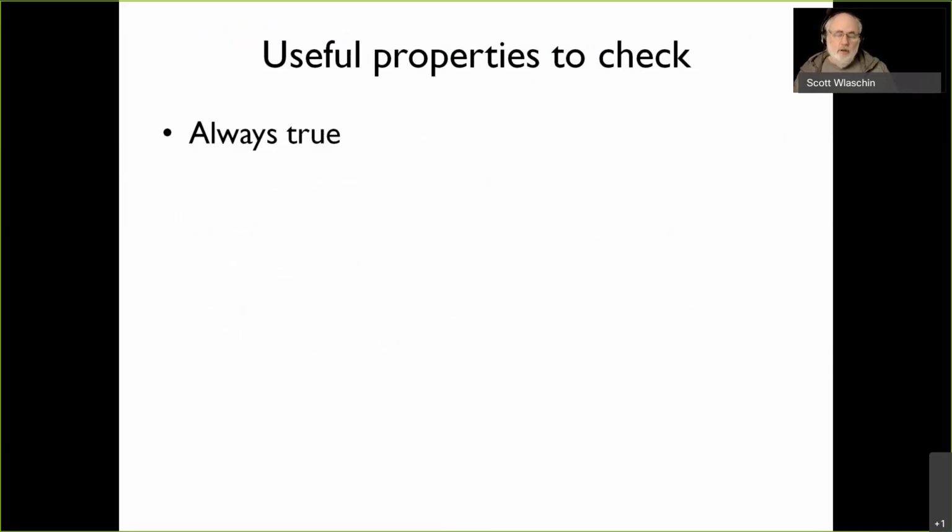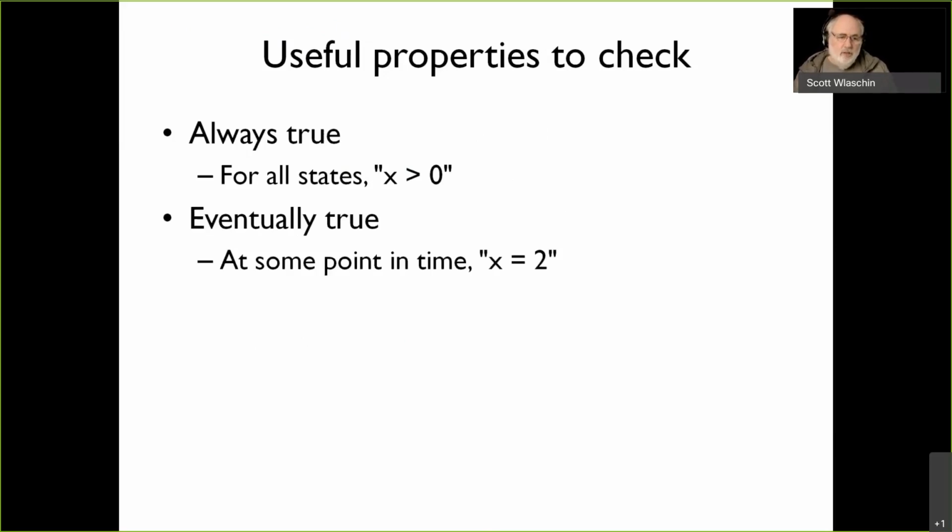Well, a very important property is that something is always true. Right? You want to make sure that in the queue case, the queue never goes below 0. In our count to 3 example, we could say that our number x is always greater than 0. It goes 1, 2, 3. If it goes below 1, something went wrong. Another useful one is something is eventually true. In our case, is it true that at some point in time x equals 2? Well, yeah. Is it true at some point in time that x equals 42? No, it isn't.